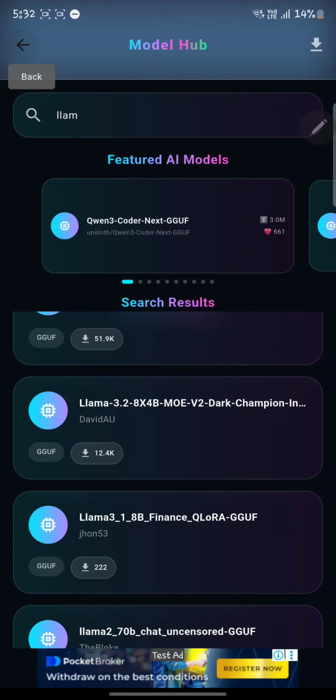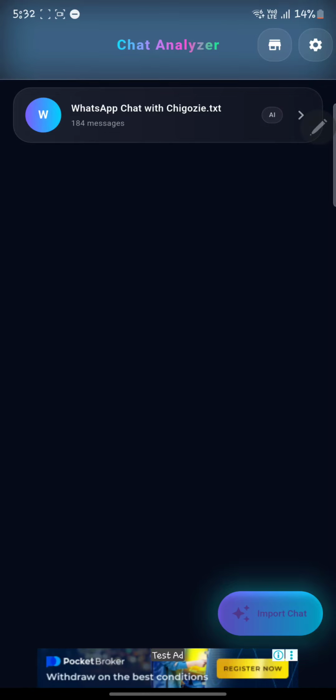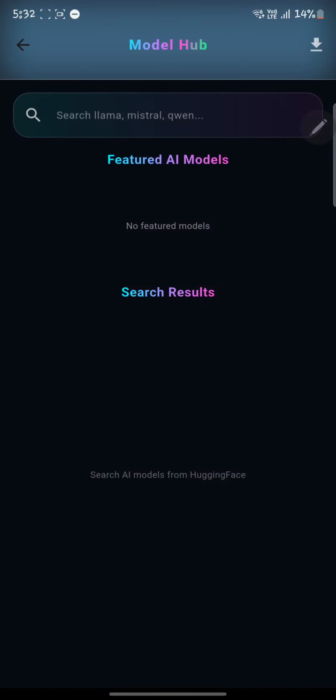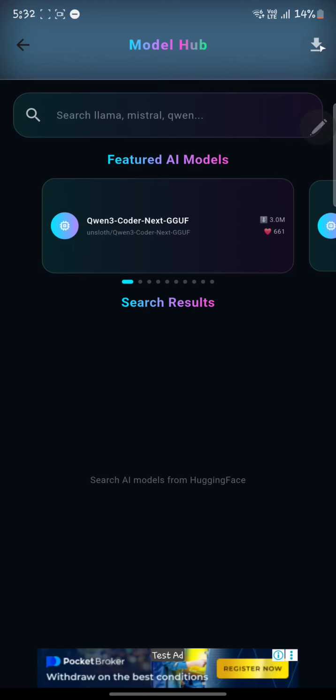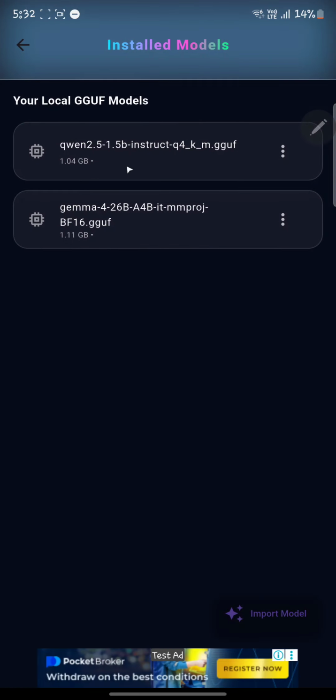Then, after you've gotten your model, right now I have one model installed. If I go back here, take a look at this download icon. That's showing you the models you already installed on your device. If I go in here, you can see I have Qwen and I have this Gemma. The thing about this Gemma is that it's not compatible with the device, though I already downloaded it.